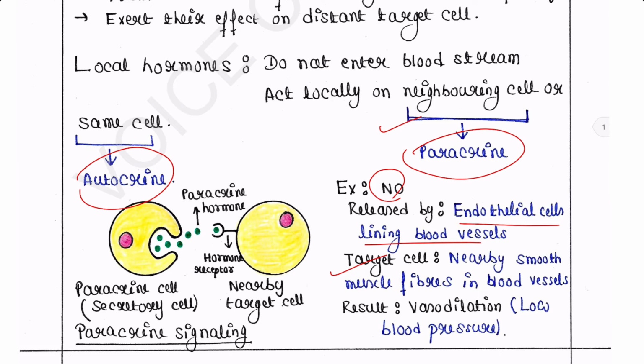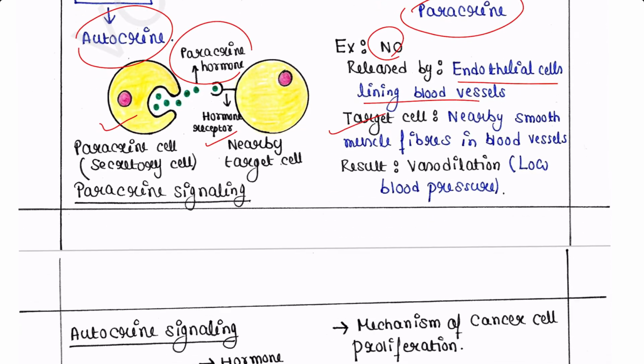So this is the paracrine cell, and these hormones are getting released from these cells, and they will bind the receptor in the nearby target cell and will exert their effect.